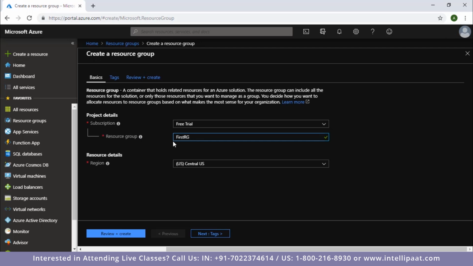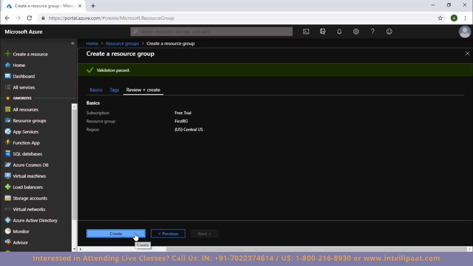So after naming my resource group comes the region part here. For region, I'll keep it the default region only. This does not mean that your application has to be in the same region as your resource group. No, it just means that your resource group is located in this region. Since I'm going to keep it the default value only, I'm going to go ahead and click on review plus create now.